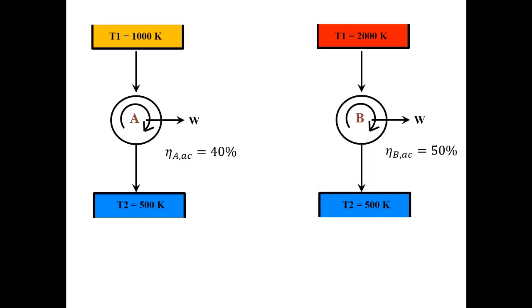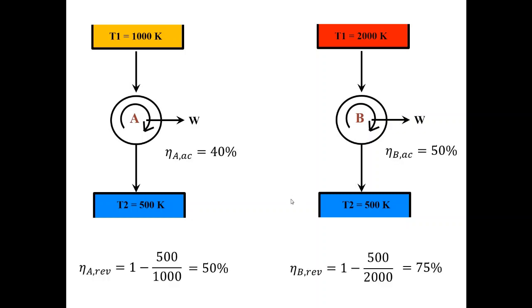Before you arrive at some conclusion, let us wait for a moment and take a closer look. If you use the efficiency we defined previously, 1 minus T2 by T1, for a reversible heat engine we should get an efficiency for A of 50%, and if B was running on a reversible cycle, the efficiency would be 75%.